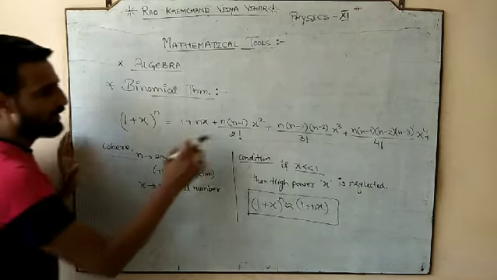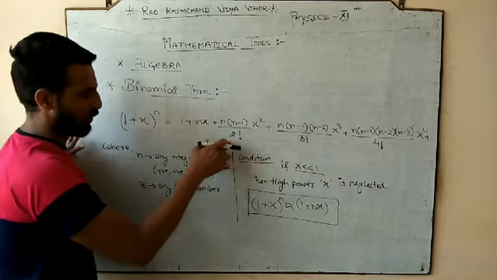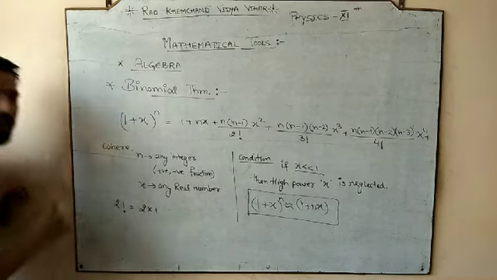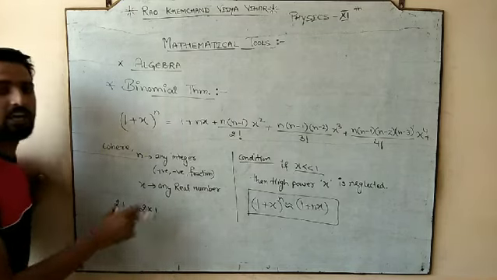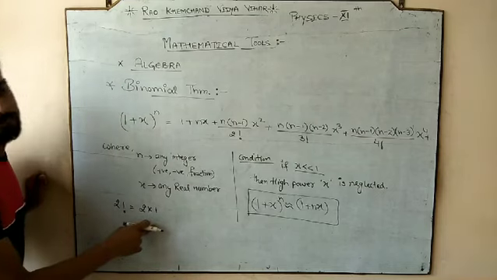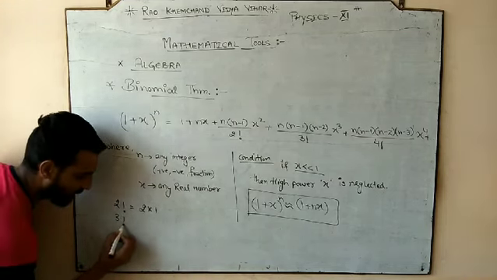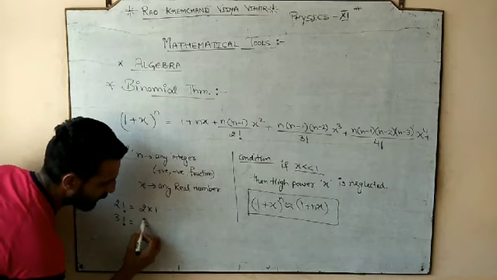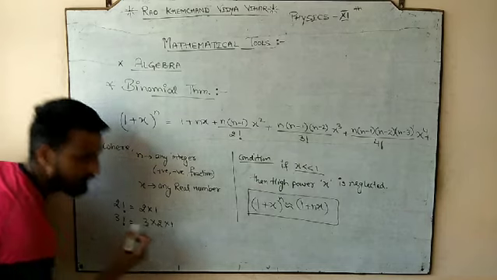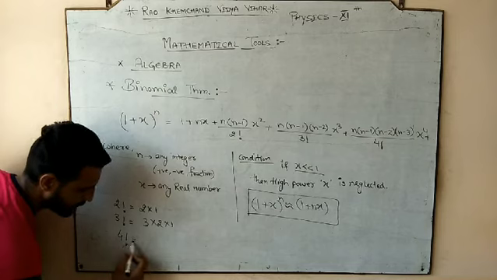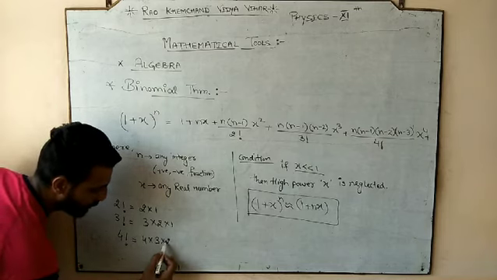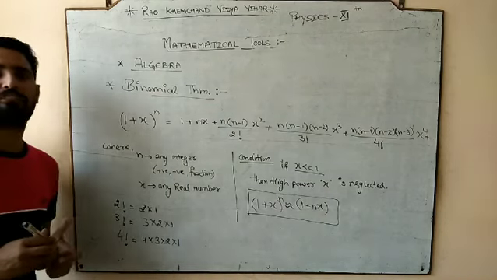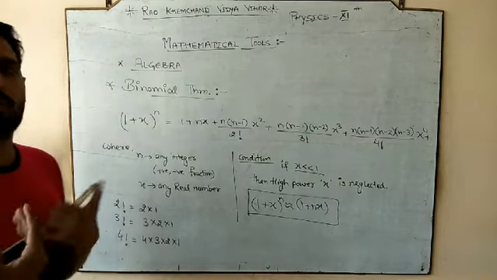Clear with that? Now here we have some terms, we call this a factorial. So 2 factorial represents the product of 2 into 1, meaning the product of all the terms less than that number down to 1. Similarly, 3 factorial is 3 into 2 into 1. Similarly, 4 factorial would be 4 into 3 into 2 into 1, and so on for any factorial. This is called a factorial, and you are going to get used to it.